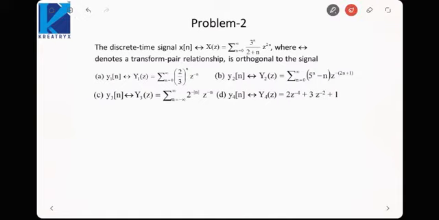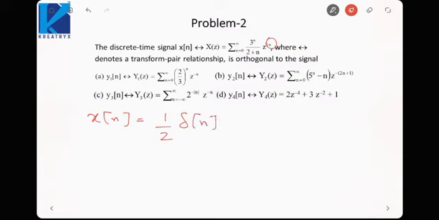So in this signal, if you see here, Z has power 2n, that is, Z has only even powers. If Z has only even powers, that means the signal has points only where n is even. The signal is non-zero only at even points. So this x(n) would be, simply at n is equal to 0, half delta n.